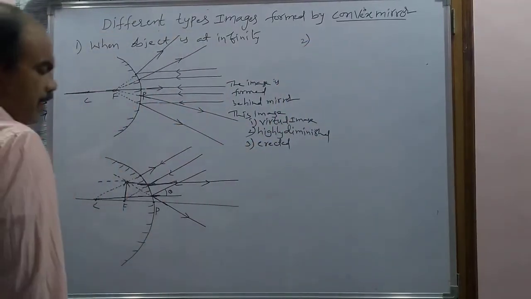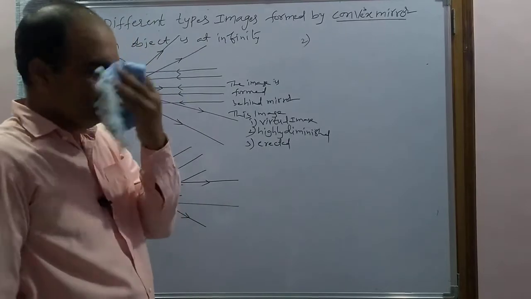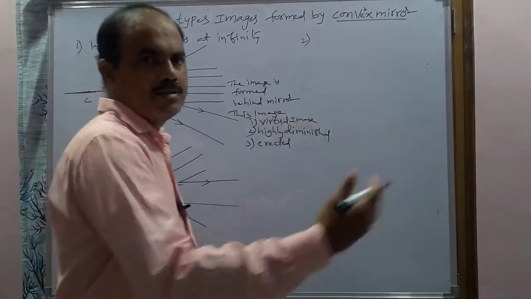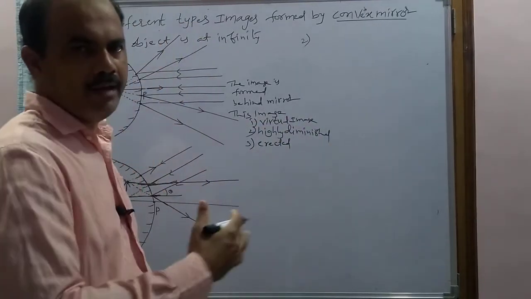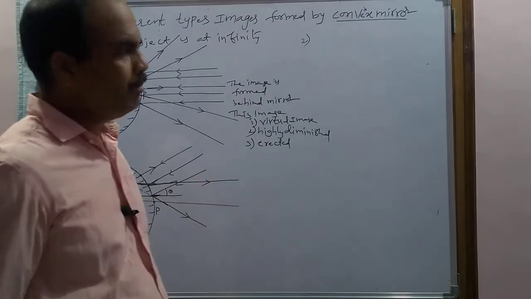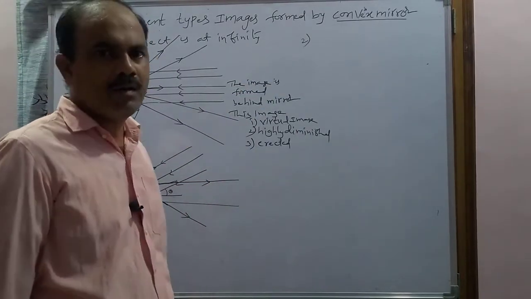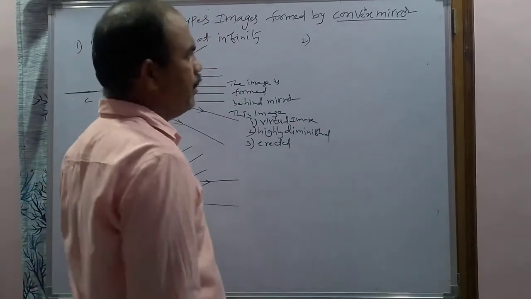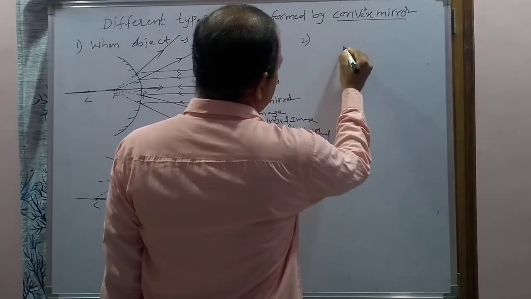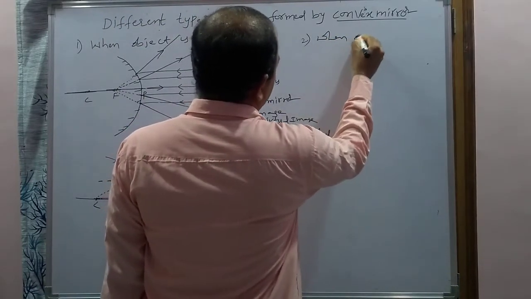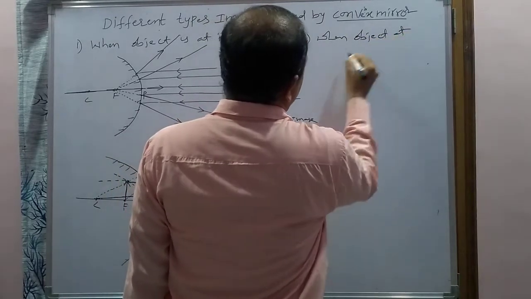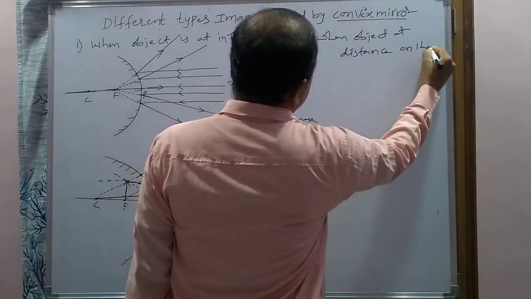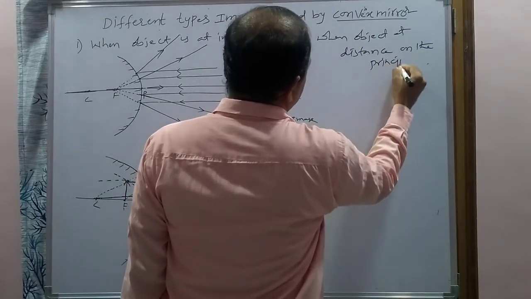When the object is at any point on the principal axis. In the case of a concave mirror, we place the object at different distances, like at infinity, beyond C, at C, between F and C, at F, and between P and the focus. But in the case of the convex mirror, those are not possible. The object will only be on the principal axis at any point. Now consider when the object is at a point or at a distance on the principal axis.